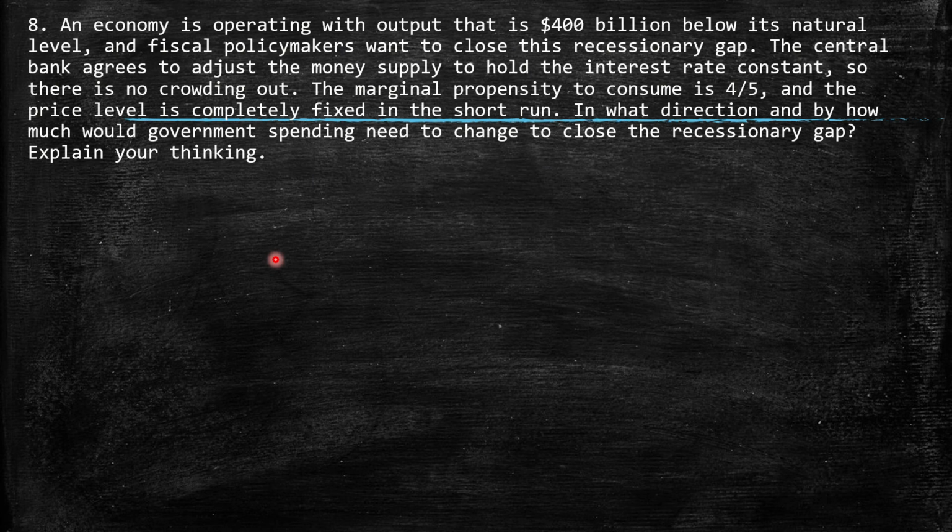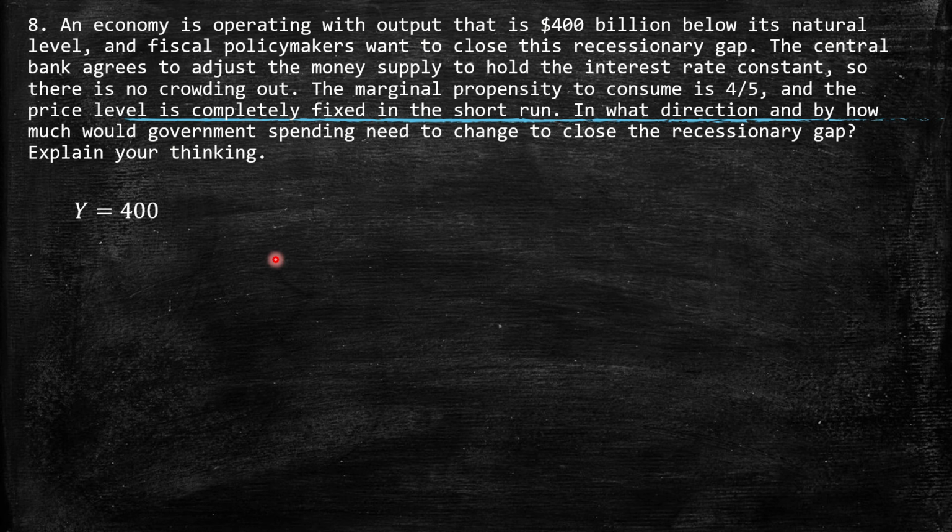8. An economy is operating with output that is 400 billion below its natural level, and fiscal policymakers want to close this recessionary gap. The central bank agrees to adjust the money supply to hold the interest rate constant, so there is no crowding out. The marginal propensity to consume is 4/5, and the price level is completely fixed in the short run. In what direction, and by how much, would government spending need to change to close the recessionary gap?